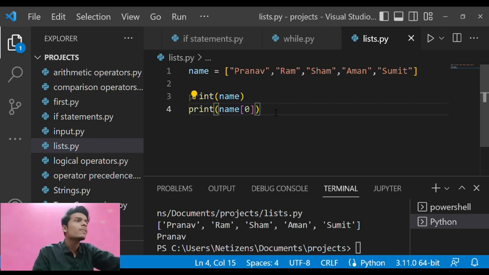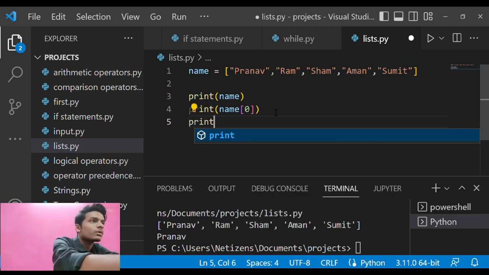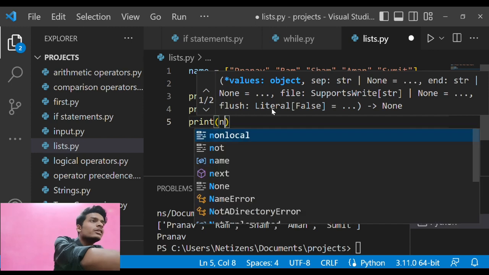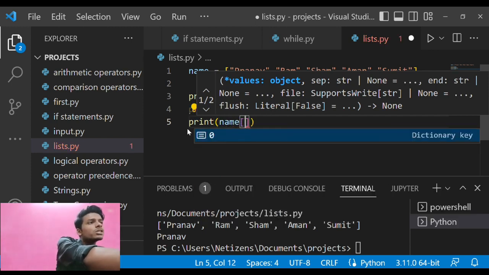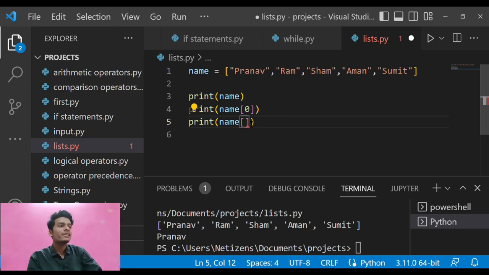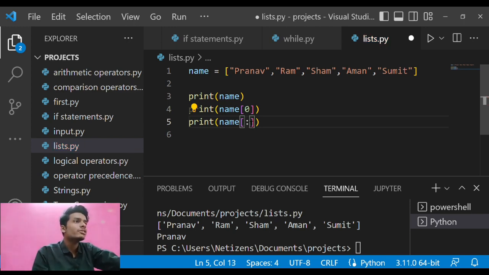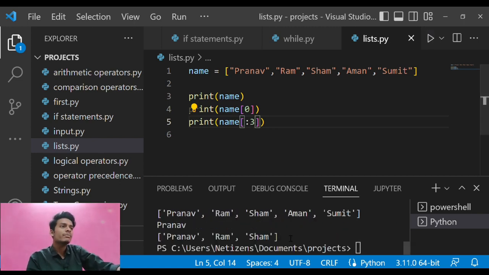This was it about the list basics. There are many more things you need to understand here. In Python, in a list, you can do different types of things. If I want to print the names of the first 3 people in the list, I will enter a colon and enter 3. It will give me the result of the first 3 people in the list.